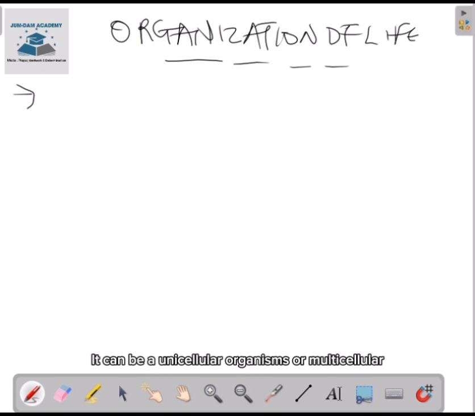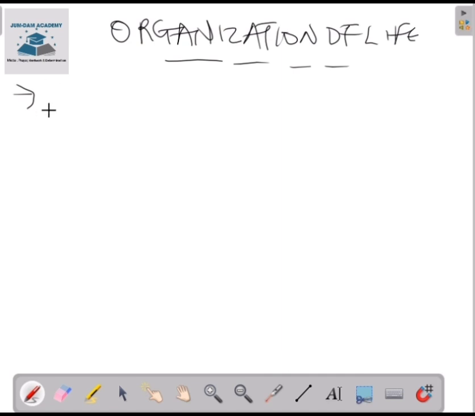That is, it can be a unicellular organism or a multicellular organism. The single-celled organism is known as a unicellular organism, while the one with many cells is called a multicellular organism. So, organization of life is the existence of life from a single-celled organism to a multi-celled organism with complex forms that perform different functions.